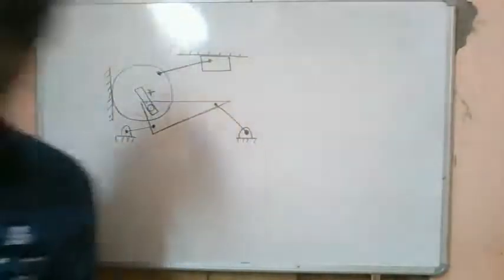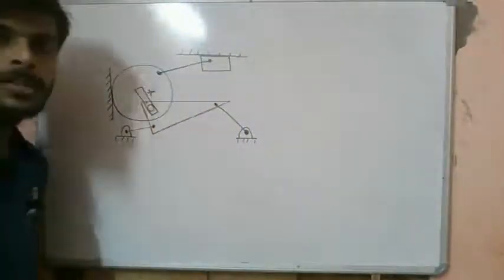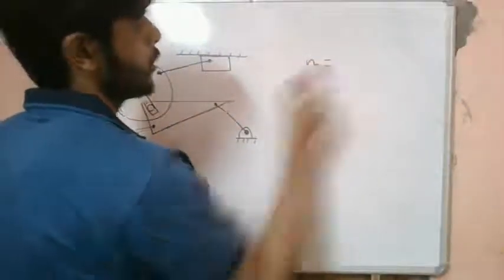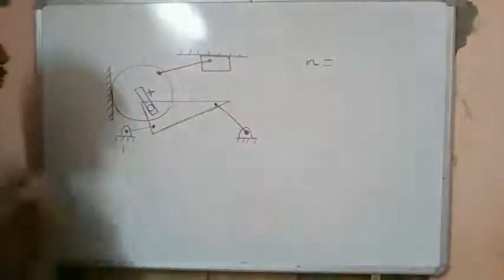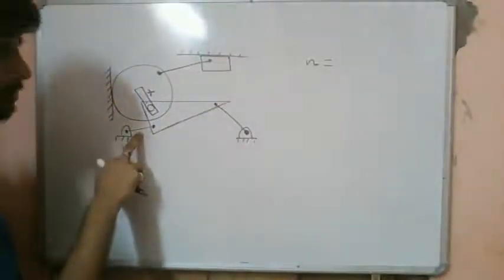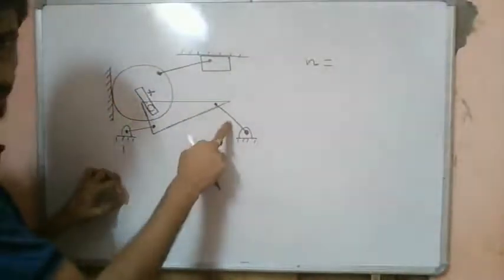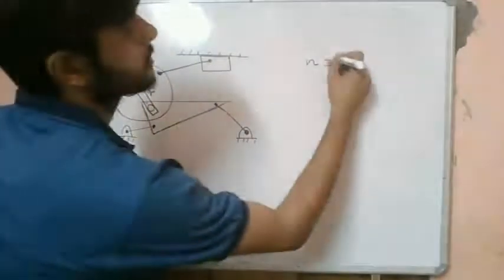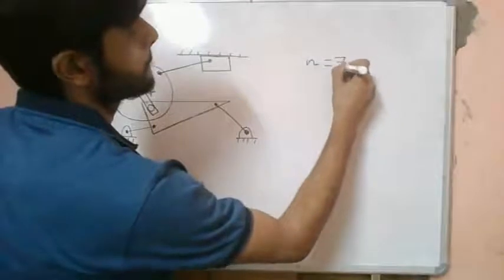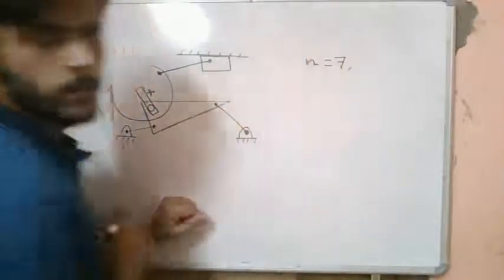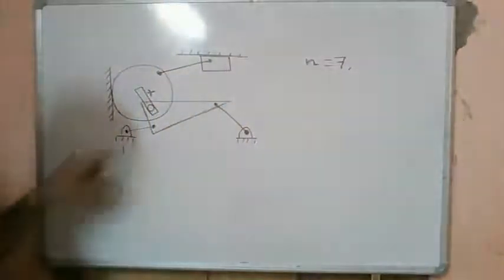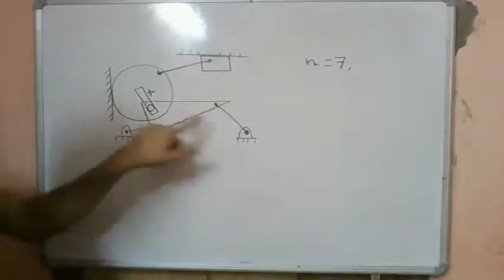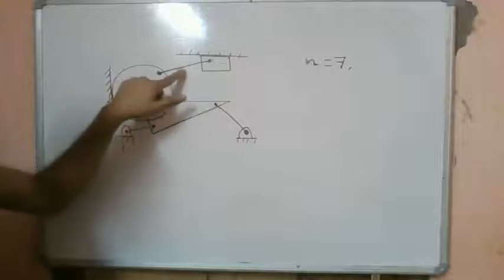So let's see. How many links are there in this system? This is ground link 1, 2, 3, 4, 5, 6, 7. We have 7 links: 1 ground, this is 2, this is a ternary link 3, 4, 5, 6, 7.